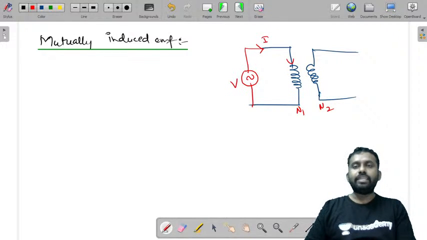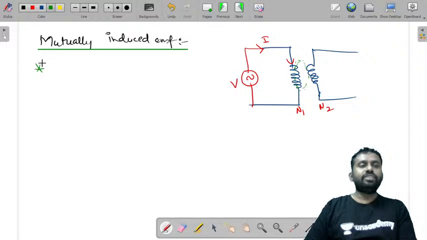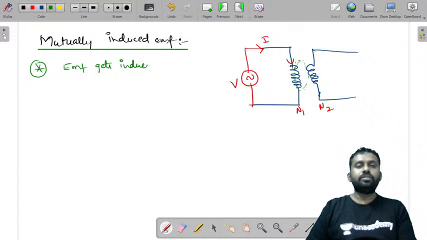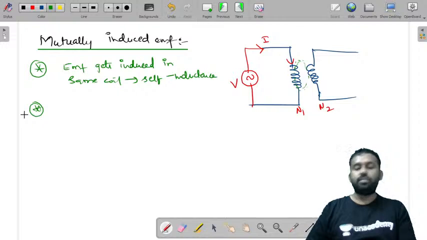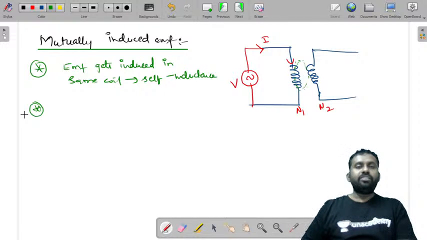Because of this supply there is an alternating current, and because of that a flux is induced. Two things will happen. One is that an EMF gets induced in the same coil, that is self-induced EMF or self-inductance, a property of the coil to oppose any change in current.